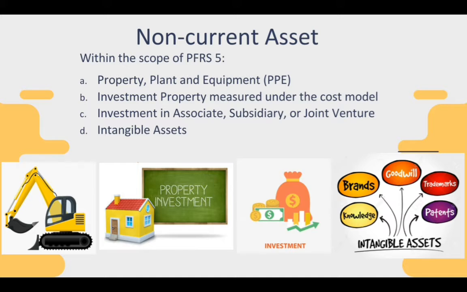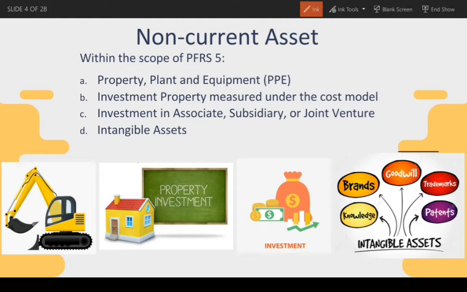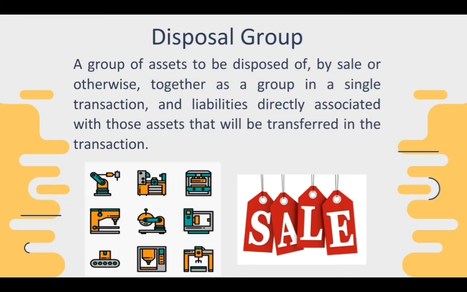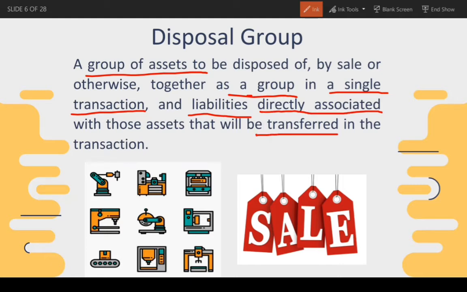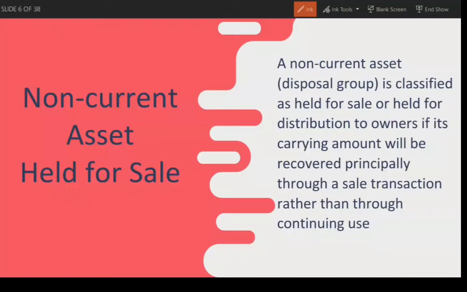So, non-current asset within the scope of PFRS 5 are property, plant, and equipment, investment property measured under the cost model, investment in associate, subsidiary, or joint venture, and intangible asset. Next is disposal group. Disposal group is a group of assets to be disposed of by sale or otherwise, together as a group in a single transaction, and liabilities directly associated with those assets will be transferred in a transaction.